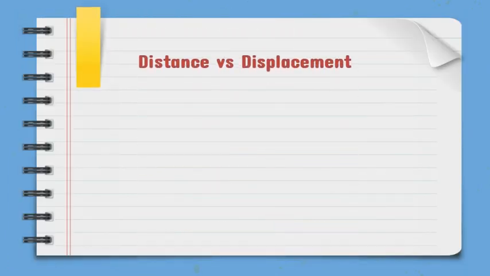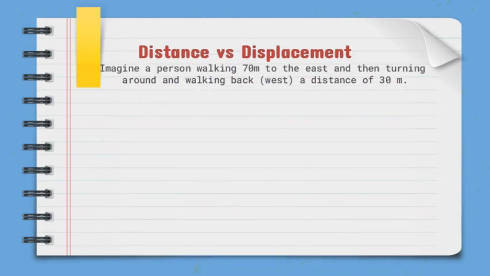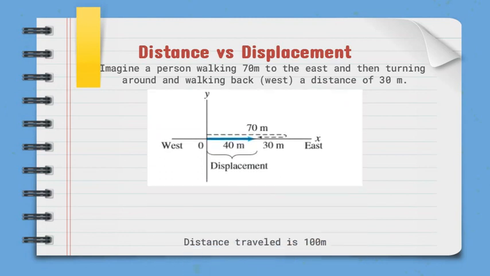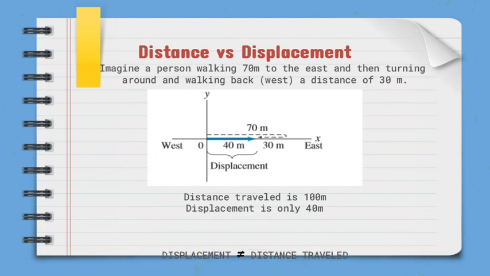Distance versus displacement. To see the distinction between total distance and displacement, imagine a person walking 70 miles to the east, and then turning around and walking back west a distance of 30 meters. Total distance traveled is 100 meters, but the displacement is only 40 meters, since the person is now only 40 meters from the starting point.